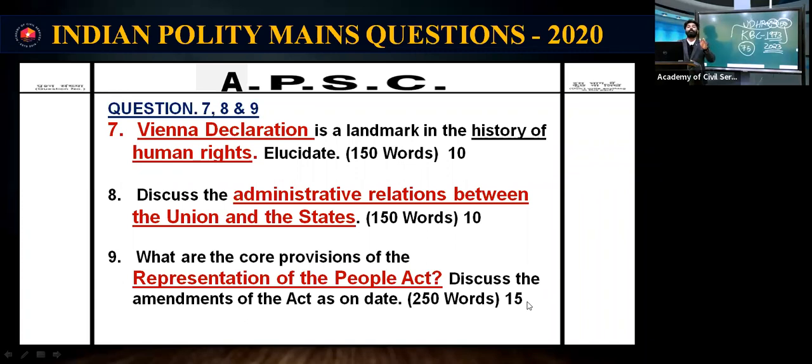You might have seen in the prelims question in the APSC, they asked for the chronological order of the recognition of human rights, like Magna Carta, French Revolution, UDHR, ICCPR. Like that you have seen in the prelims exam.